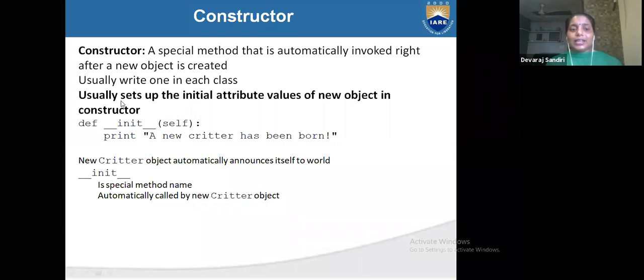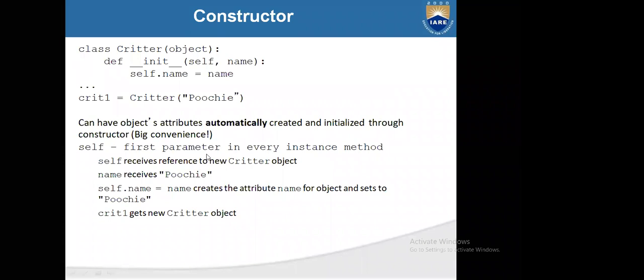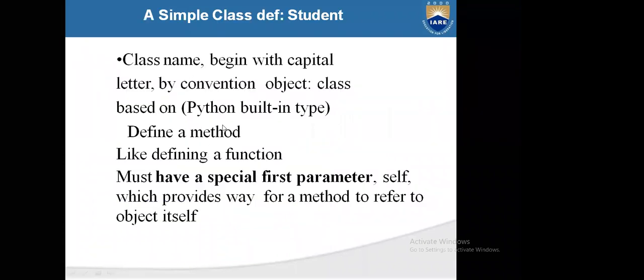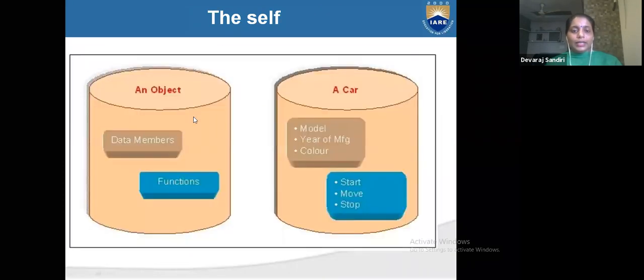Usually each class sets up the initial attribute values of a new object in the constructor. It is the def __init__ method, with double underscores on both sides, and self refers to this new object. And I told you the class name will be a capital letter. Your class will be a capital letter, and the object, and what is a car?